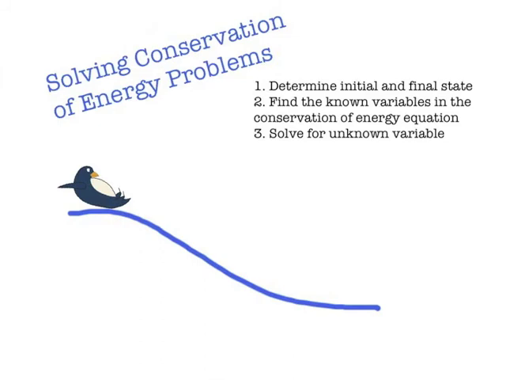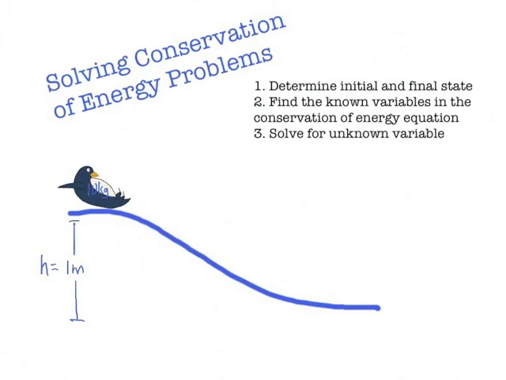So there are 3 simple steps you can take to solve most conservation of energy problems, which are outlined over here, and we're going to go through each of them and do them on this penguin. And of course, just to remind you once again, energy in this case is conserved, so the penguin isn't exchanging energy with the environment, so work equals 0, only energy conversion. The slope is 1 meter high. First, we've got to determine the initial and final state.